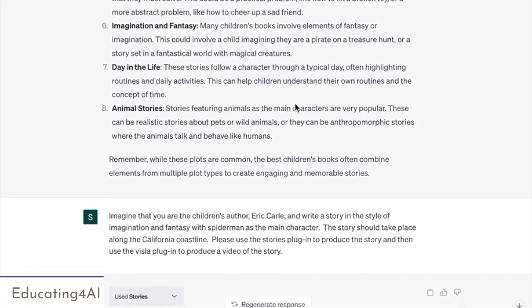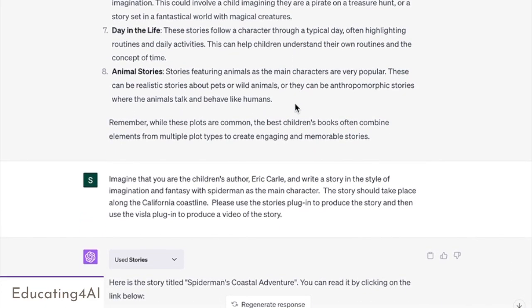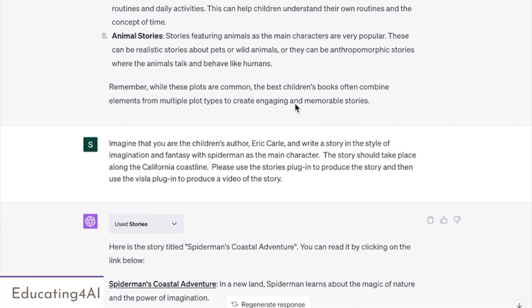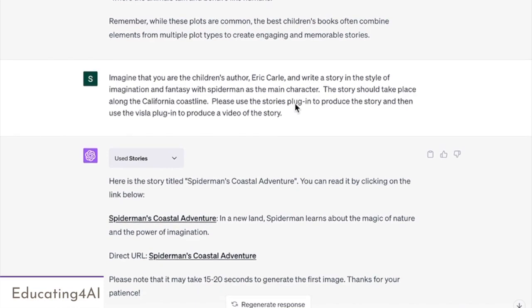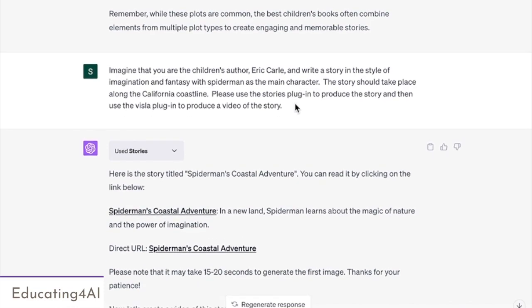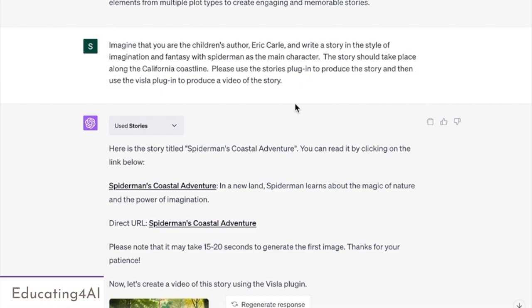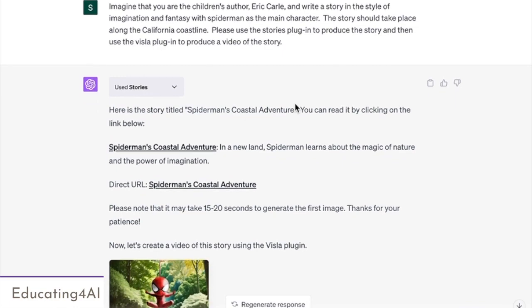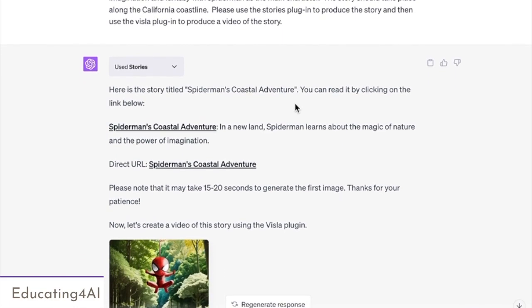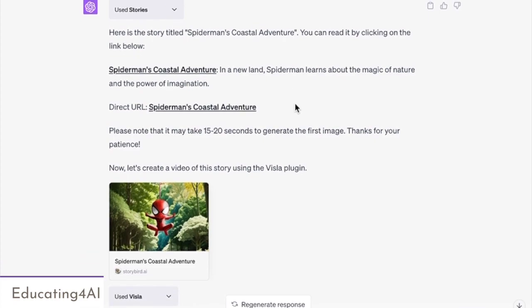So what I did is I picked one of the children's authors. I picked Eric Carle. And I created a pretty simple prompt. It said, imagine that you are the author, the children's author, Eric Carle. Write a story in the style of imagination and fantasy with Spider-Man as the main character. This story should take place along the California coastline. And because the child's in California, then I said, please use the Stories plugin to produce the story, and then the Visla plugin to produce a video of the story.